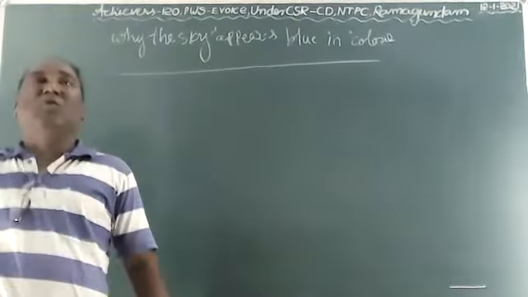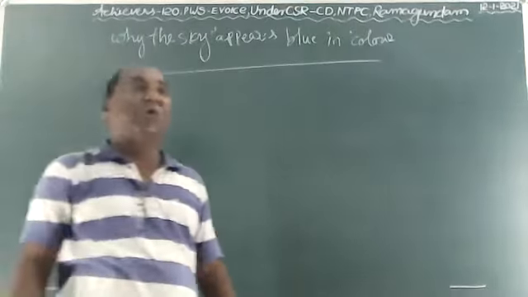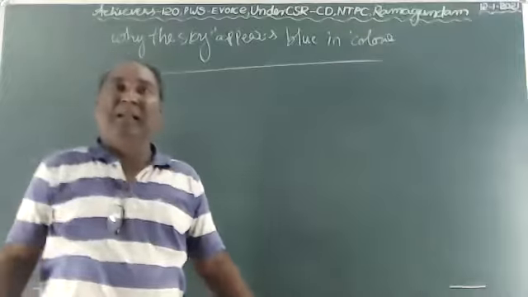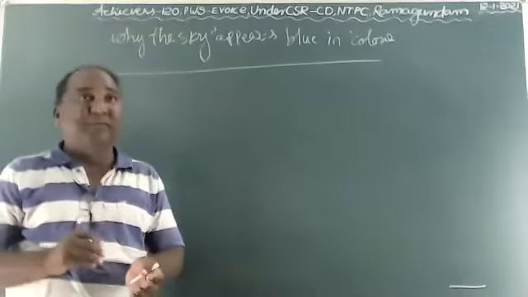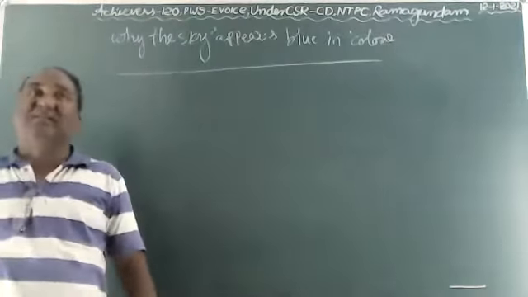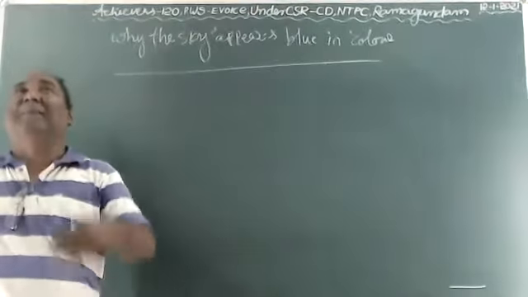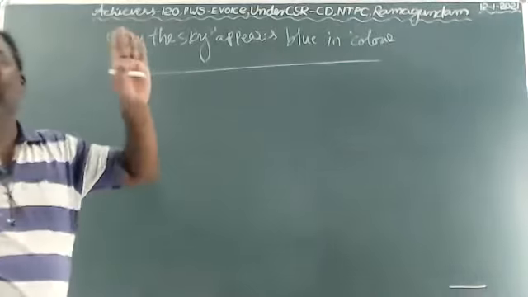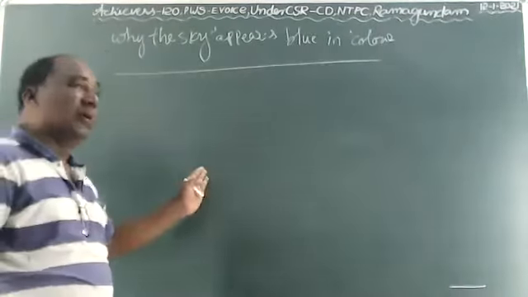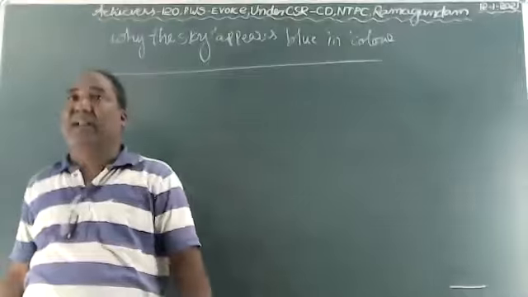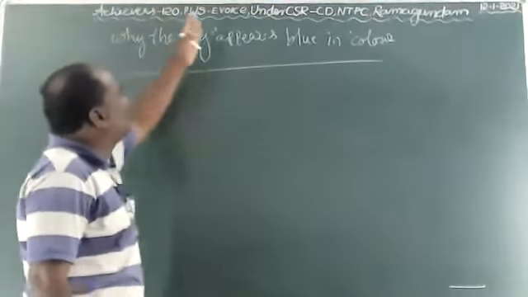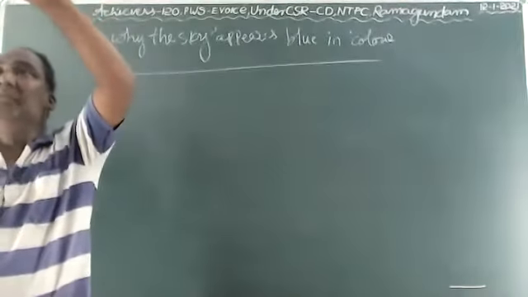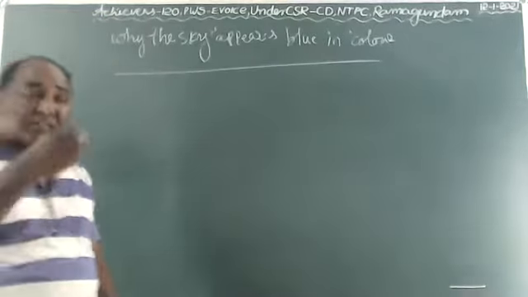Children, it is a wonderful and marvelous phenomenon. Because when we observe the sky in the morning, at sunrise and sunset time, it appears in different colors. Such beautiful colors appear on the sky. So what is the main reason? That reason is that light gets scattered. Due to the scattering, the sky appears in different colors. So first, why does the sky appear blue in color? When we observe the sky, sometimes it appears blue in color.